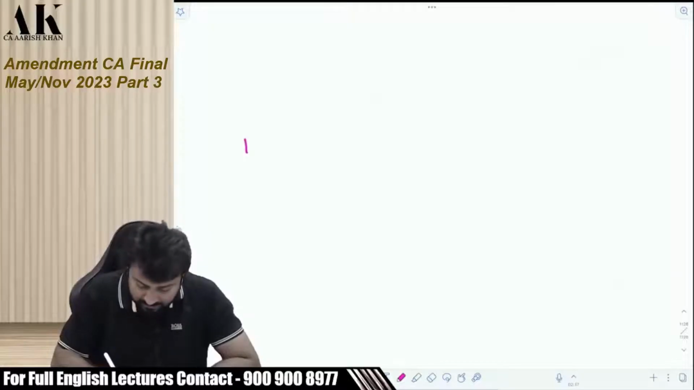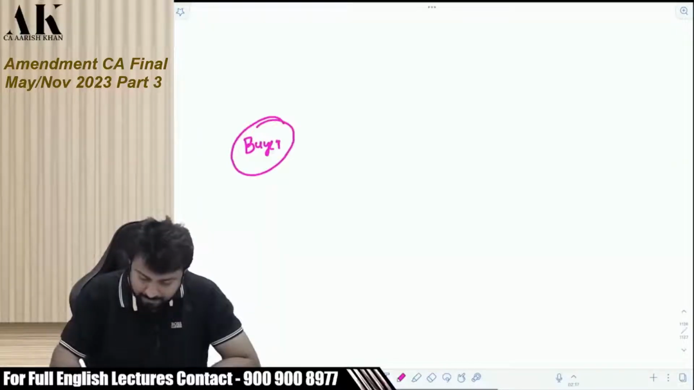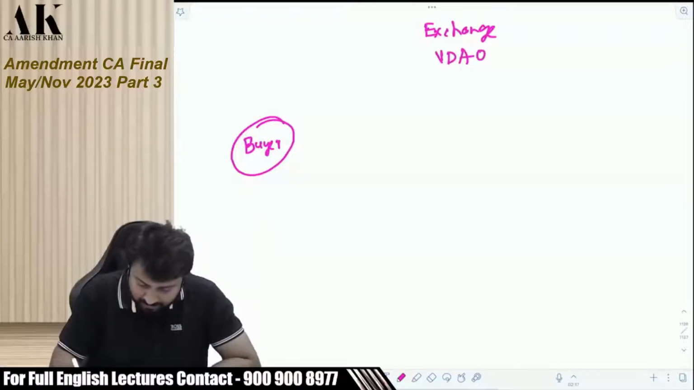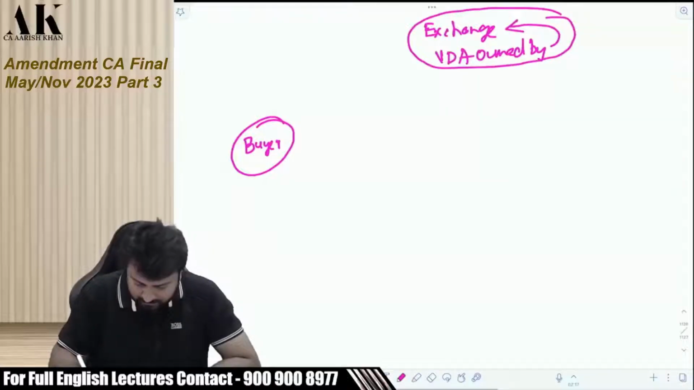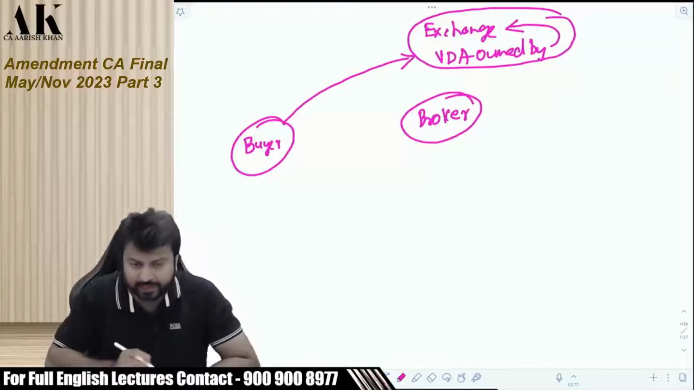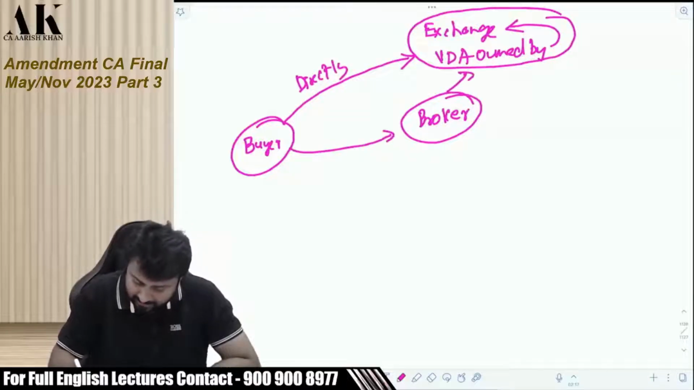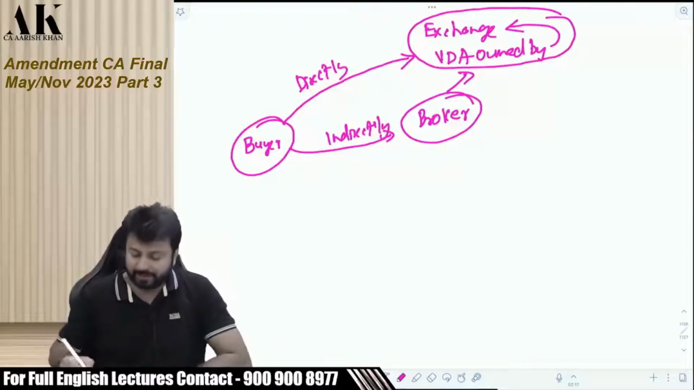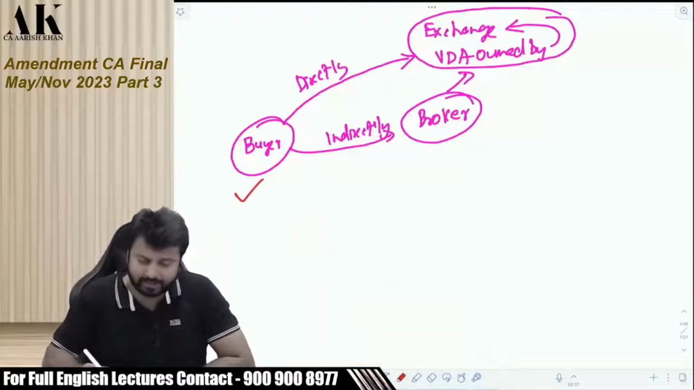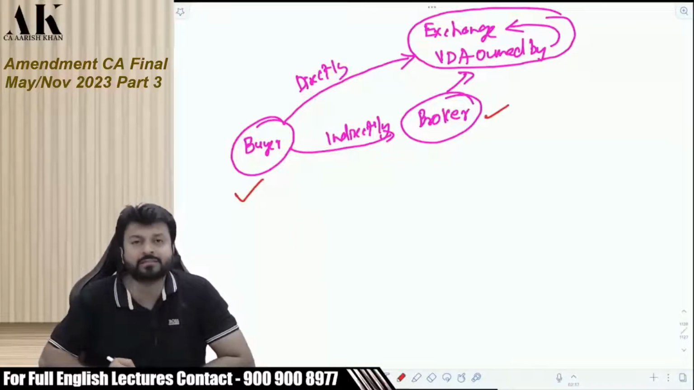Pay attention. Now there is a buyer over here. There is an exchange over here. And the VDA is owned by the exchange. There might be a broker over here. So you can directly buy the VDA through an exchange, or you can indirectly buy a VDA through an exchange. Now there are no multiple players. There is only one player, that is the buyer. Buyer has to deduct TDS, or the broker has to deduct TDS. Okay, there are no multiple players now.